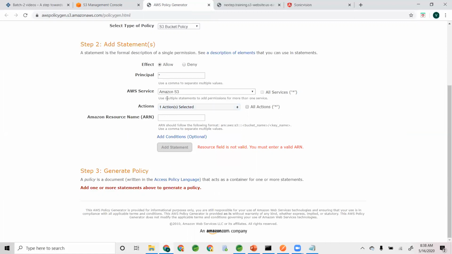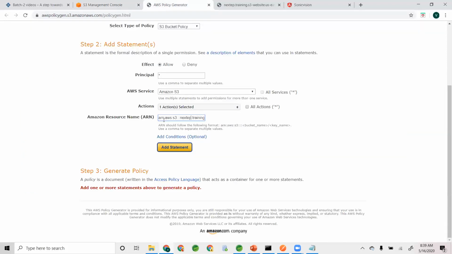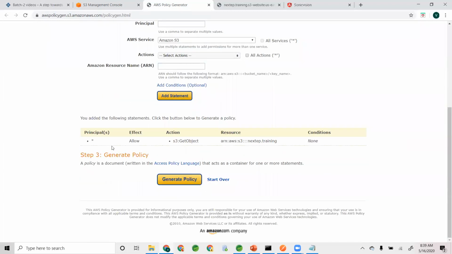So in Amazon S3, I want to grant get object to everyone. I want to allow get object to everyone on this particular resource, meaning on this particular bucket. So this is the Amazon resource name. I copied this Amazon resource name and I'm putting it here. This is my ARN. Every resource within the Amazon ecosystem is identified by its ARN, Amazon resource name. And now I add this, add statement, wonderful.